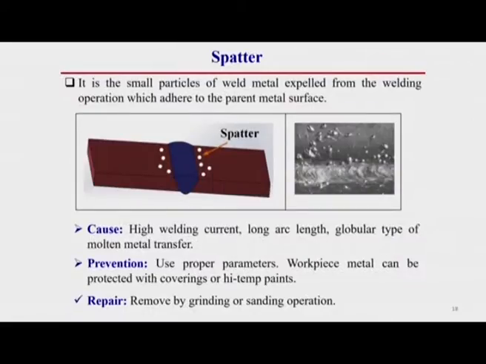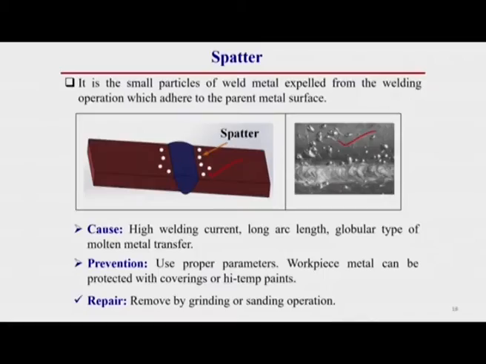Then spatter. This is the small particles of weld metal expelled from the welding operation which adhere to the parent metal surface. You see, this is generally called spatter. It occurs especially when the arc length is high and the metal droplet is globular in nature. If this globular metal droplet drops into the weld pool region, there is a chance of flushing the molten material outside the weld pool region, and it can deposit outside of the welding region, which looks like this. This is called spattering.